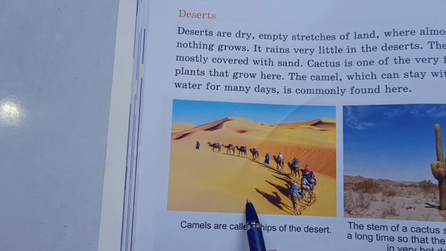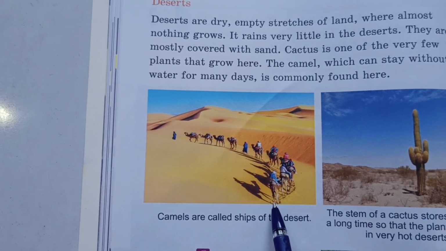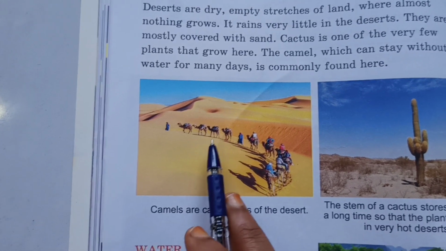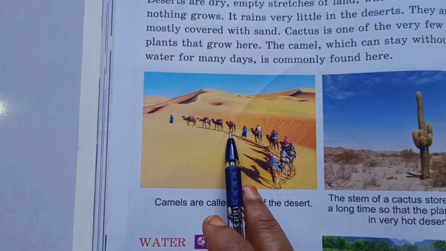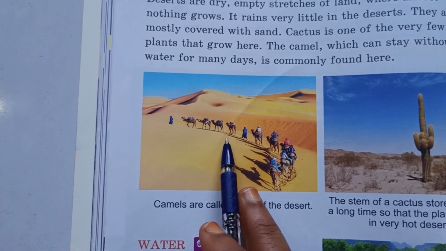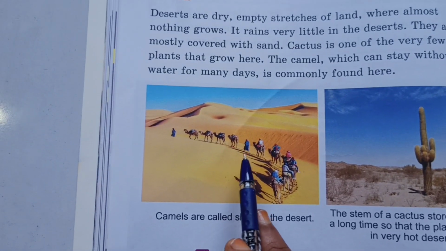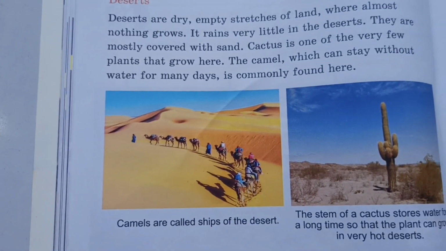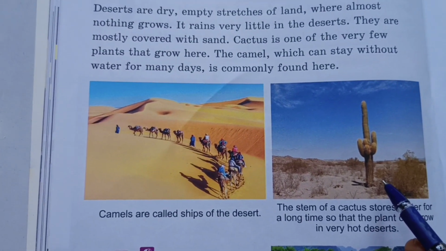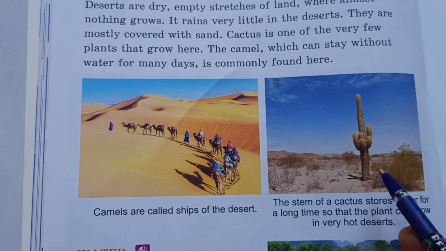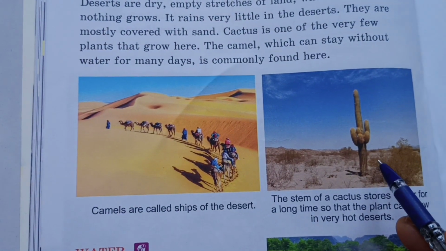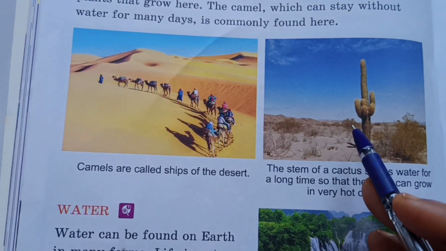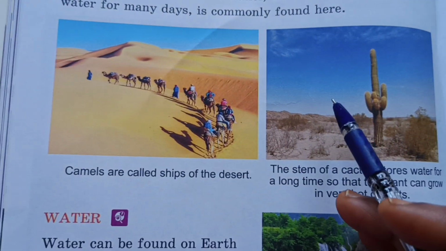Is it clear, children? And the camel is called the ship of the desert. See the camels? The camel is called the ship of the desert because the camel can live without water for so many days. It rains very little in the desert, and this is the cactus plant. So we can see these cactus plants in deserts. These are the different land forms: hills and mountains, plains and deserts.